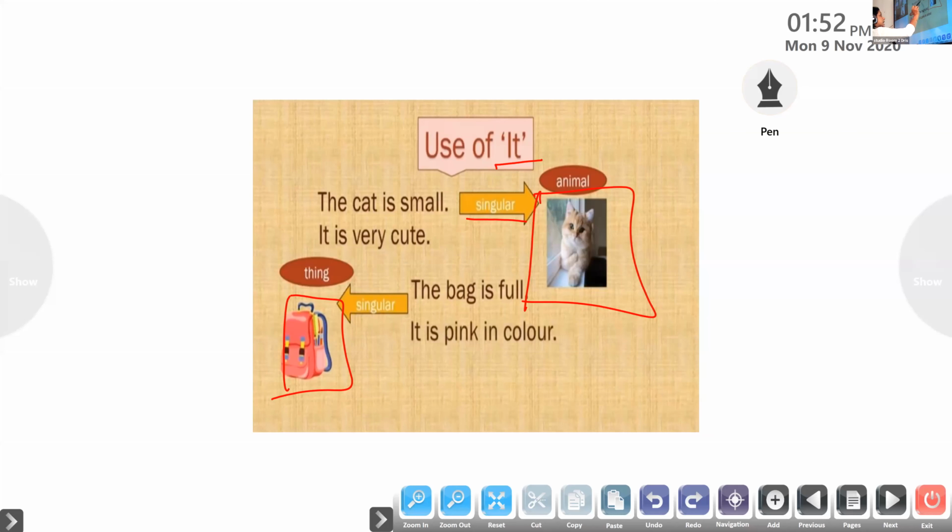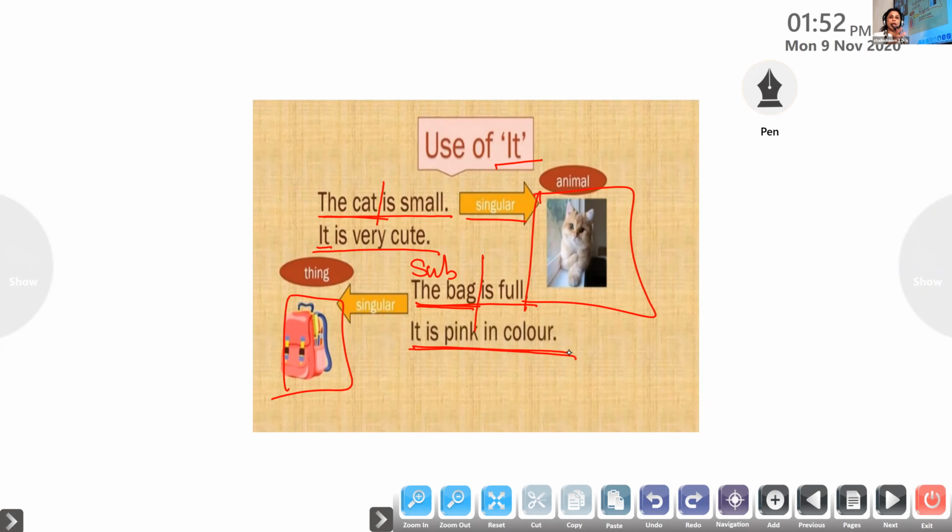Okay, one animal means: the cat is small. It is very cute. The bag is full. It is pink in color. So these are the pronouns which we have discussed in today's class, called the subject pronouns, as they take the place of the subject in a sentence. Subject means, here the cat is the subject in the sentence. So for the cat we use the pronoun it. Here the bag is a subject. We are talking about the bag in the sentence. The bag is full. So these pronouns are known as the subject pronouns. Is that clear?